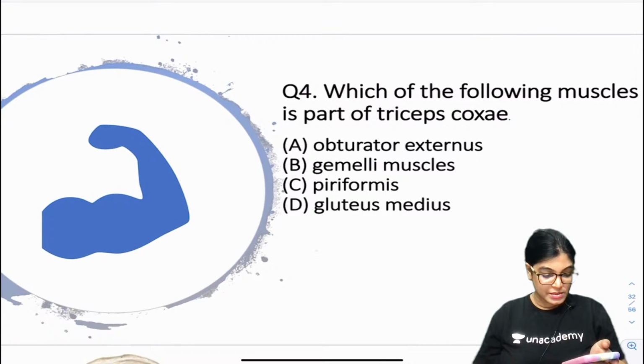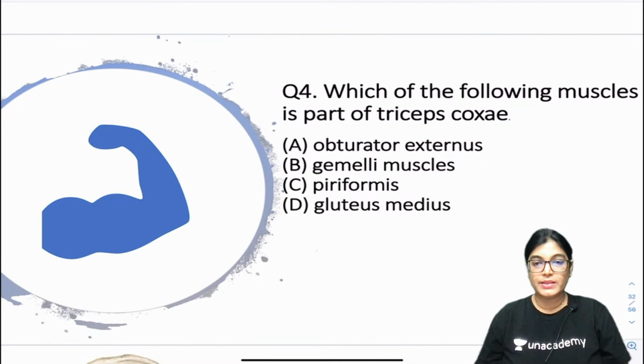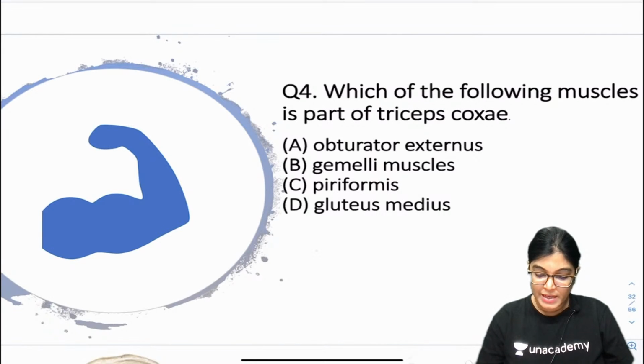What about others? Abhimanyu Patil is telling D. Okay, D. Part of the muscle that is triceps coxae. Which of the following is the part of the muscle which is triceps coxae? Okay, so most of you have given the answer and I will come with the explanation of this MCQ.